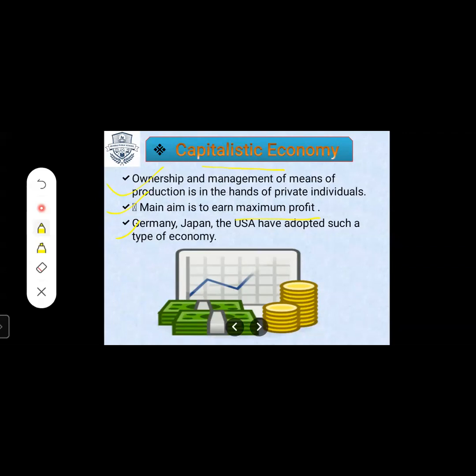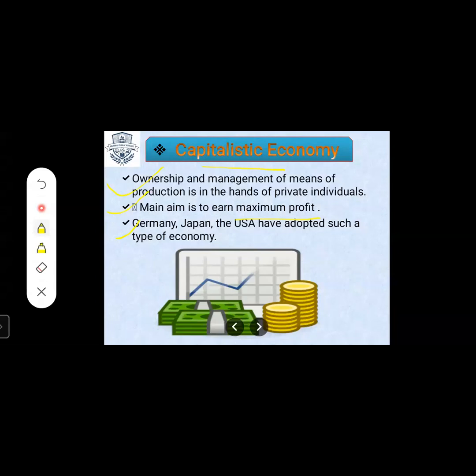The farmer will decide which crop should be grown and fertilized in that field. So in the same case, in private individuals also, the owner of the factory has the full authority over the production, and he has the full authority of controlling that production also.